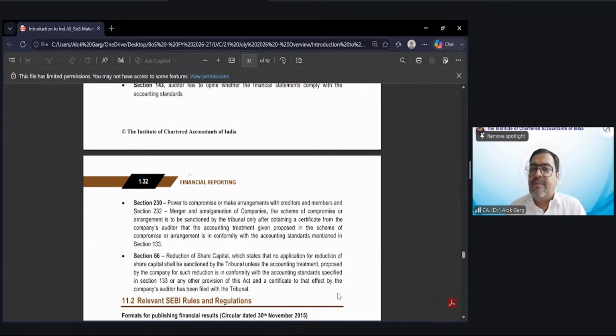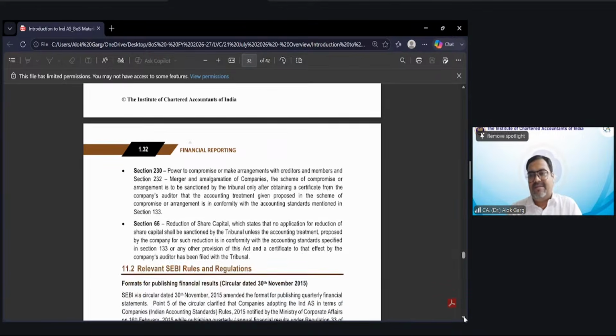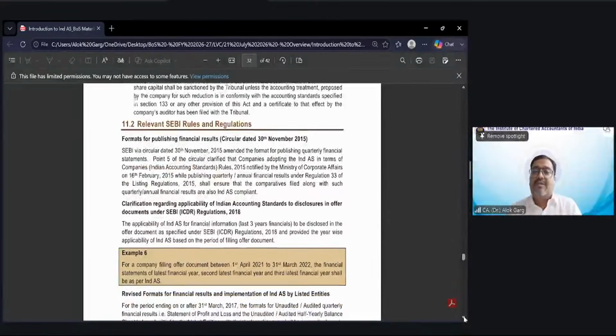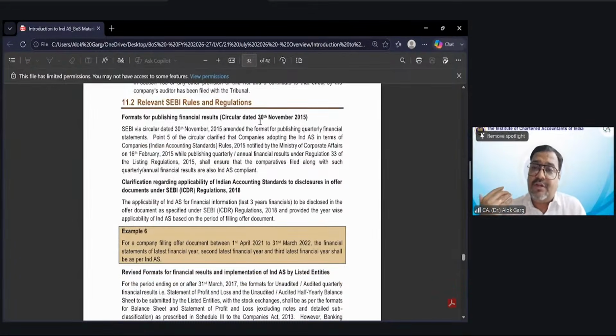My dear friends, for every company, the regulator is MCA, Ministry of Corporate Affairs, right? So MCA is the mother of every company. But if it is a listed company, another parent is also there. Who is the another parent for the listed companies? It is SEBI, Securities and Exchange Board of India. So there are some SEBI regulations also. In the SEBI regulation, on 30th November 2015, they told that every listed company, while publishing their quarterly results, they have to refer the format of P&L which is in alignment with the Schedule 3.